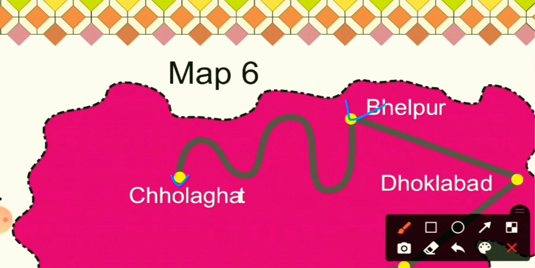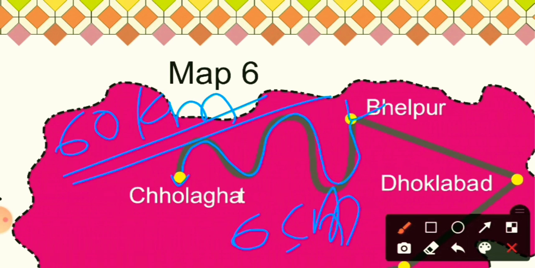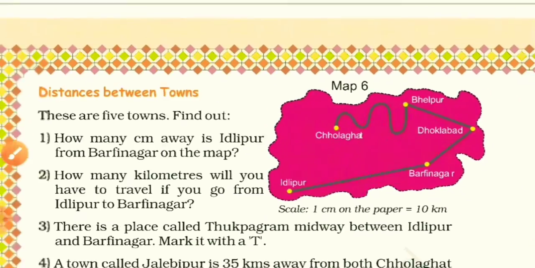So the road is very curved, so we have to use a thread. So I used a thread and I found that the distance is 6 centimeter on the map. So on the road, on the ground, it will be 60 kilometer. So in this way you can answer it.